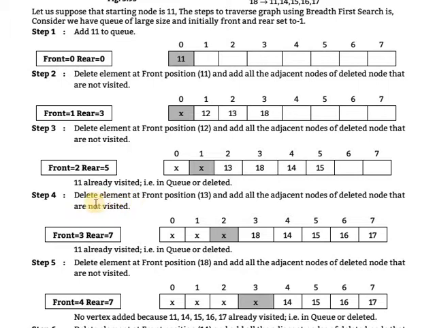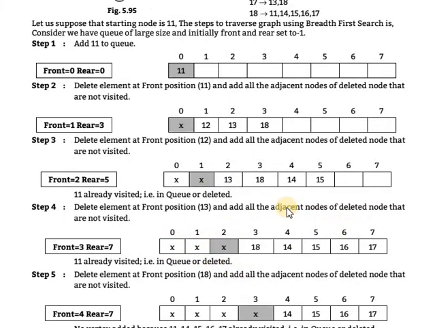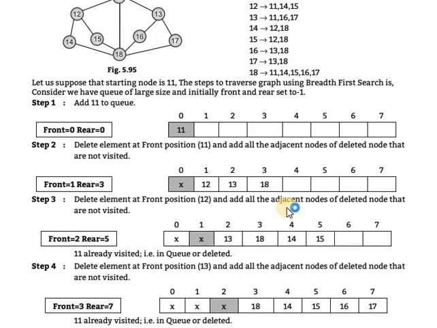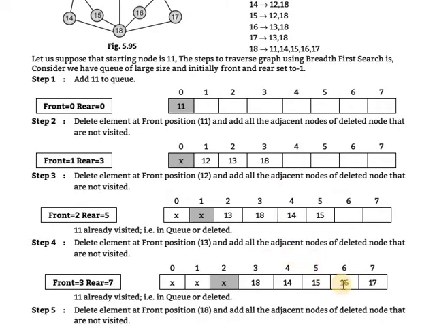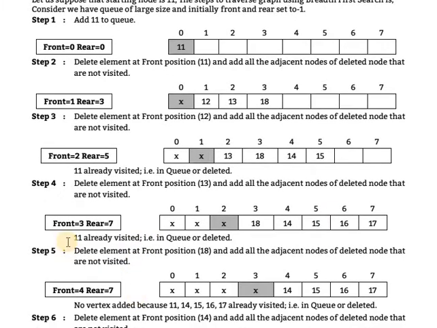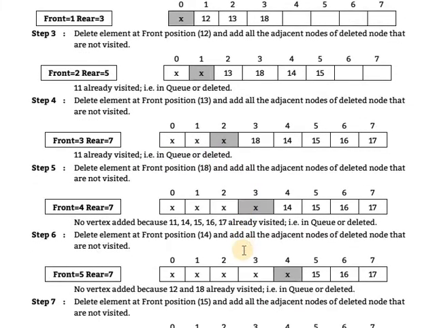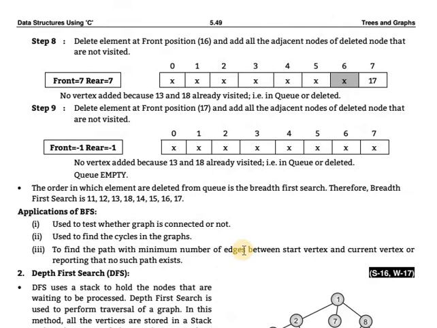In the fourth step, delete the element at the front position. With front position 13, 13 will be deleted and its adjacent nodes are added. The adjacent nodes of 13 are 11, 16, 17. 11 is already added, so 16 and 17 will be added. Then we increment the rear and front. 11 is already visited, in the queue or deleted. Next step, fifth step, delete the element at the front.